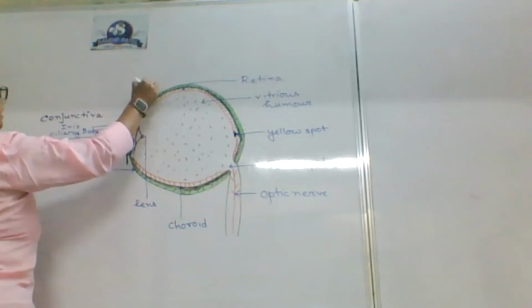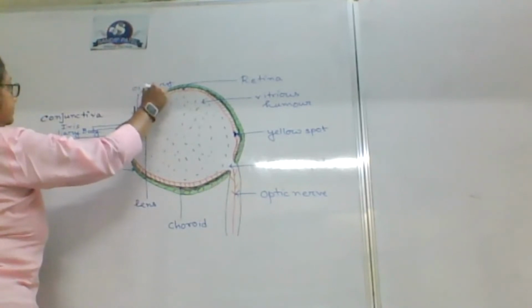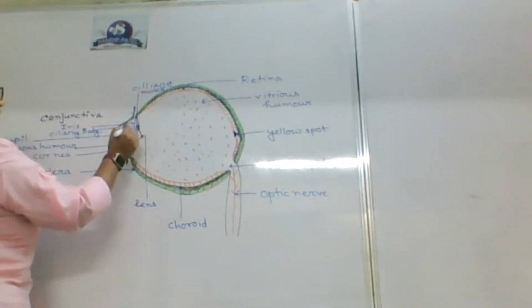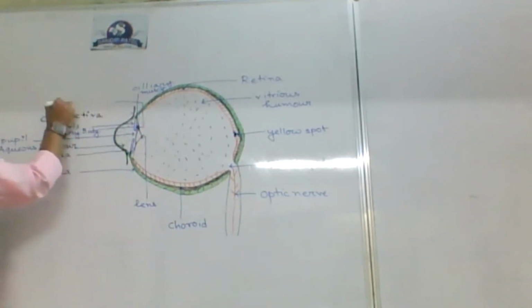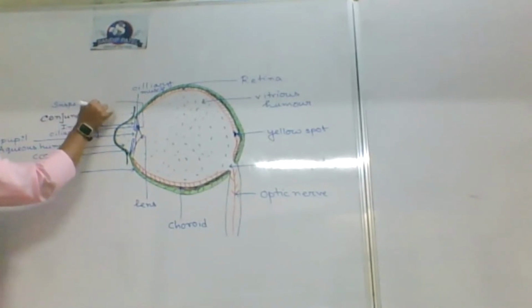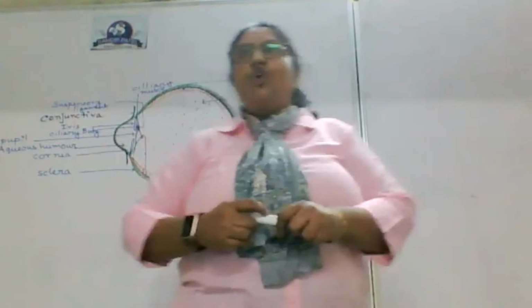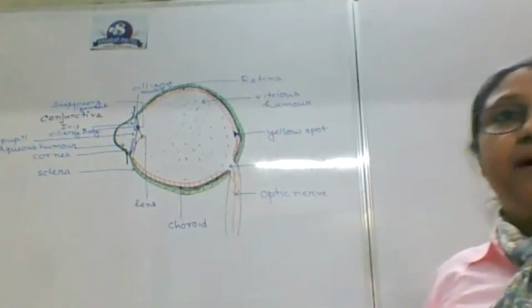This is called the ciliary muscle, and this thread-like structure which is suspending the lens is called the suspensory ligament or suspensory fiber.